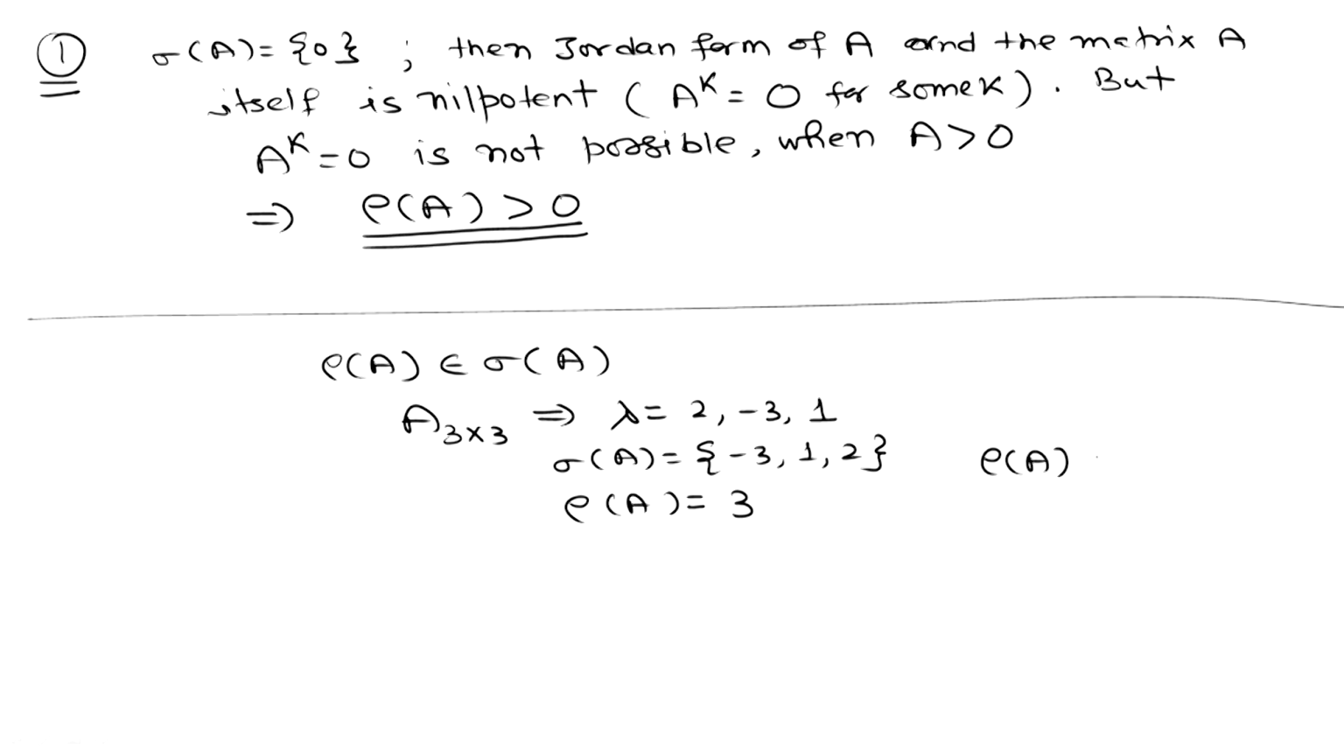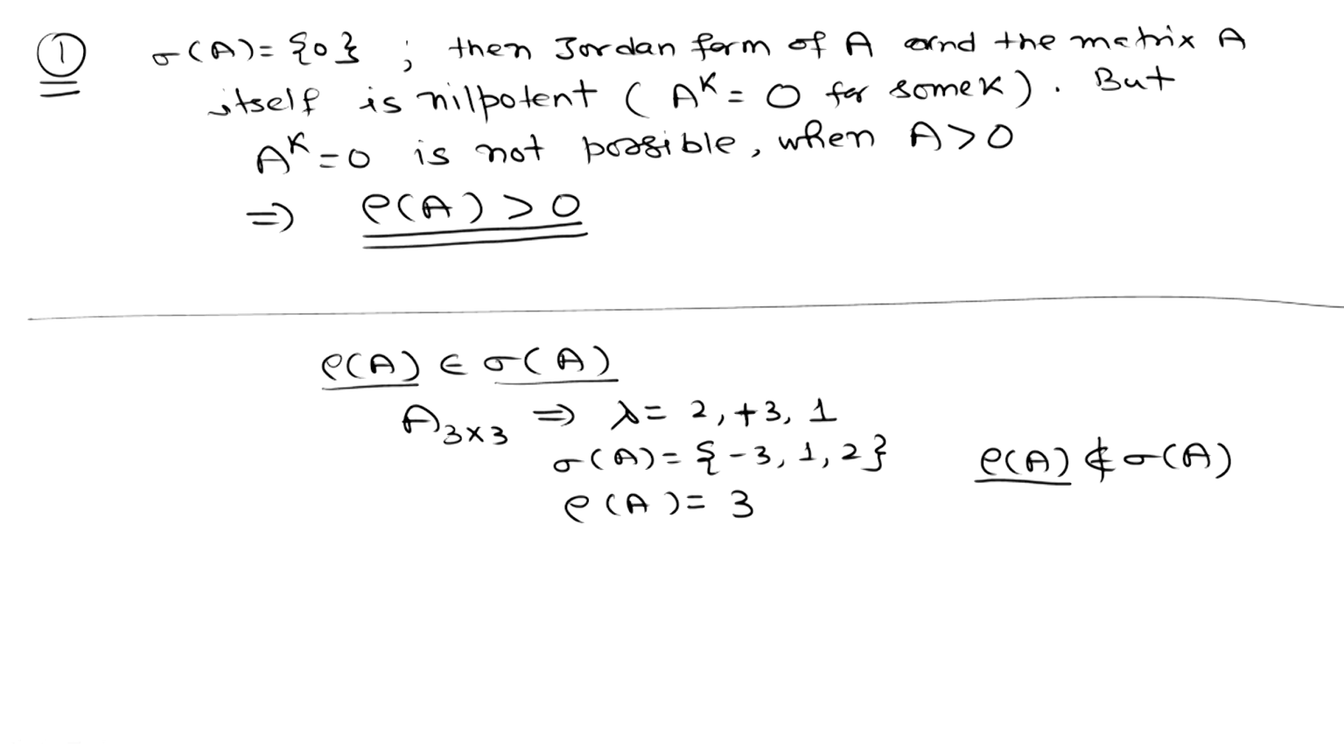the spectral radius of A does not belong to the spectrum of A, but from that result we are saying that the spectral radius of A will always be in the spectrum of A, meaning whatever the spectral radius is, that will be an eigenvalue of A. Like in this case, if eigenvalues are 2, 3, 1, then the spectrum contains 3 and the spectral radius is 3. So here this lies in the spectrum. This is the explanation of that particular thing.